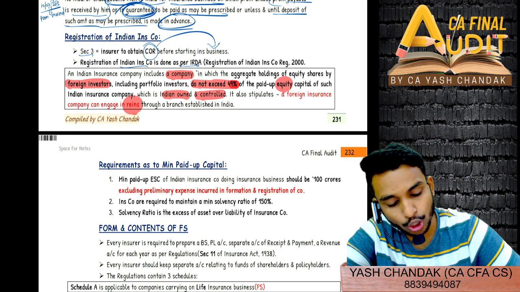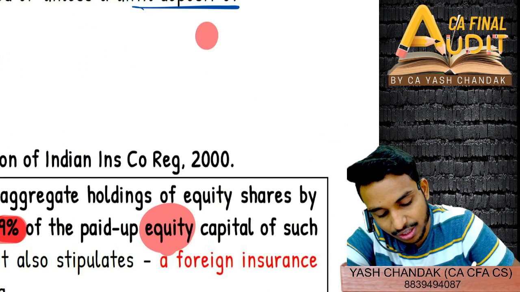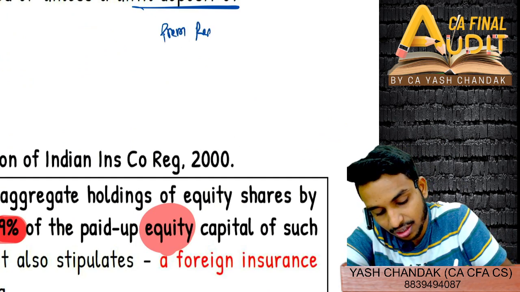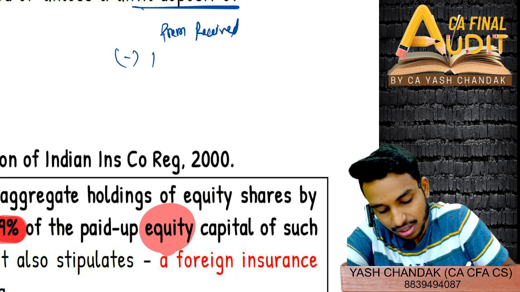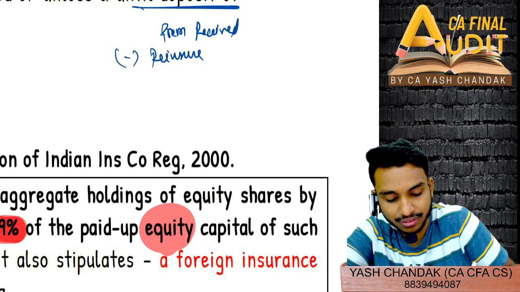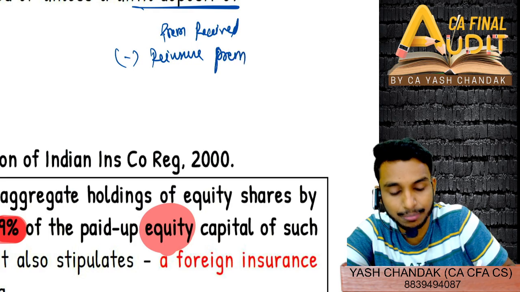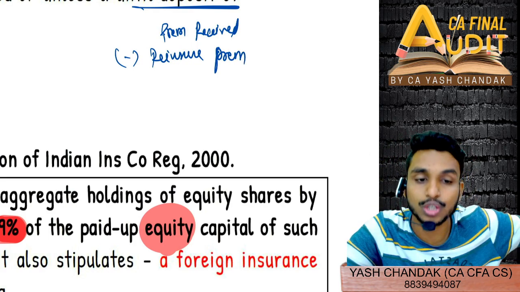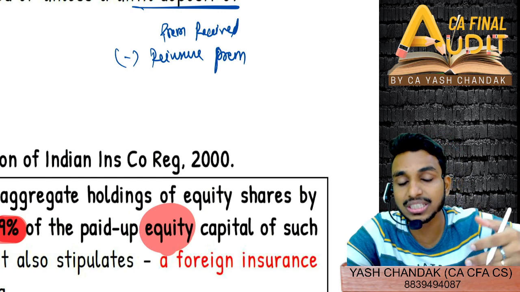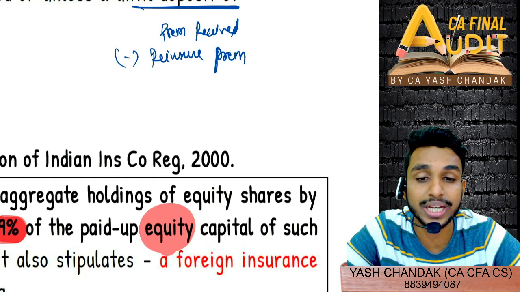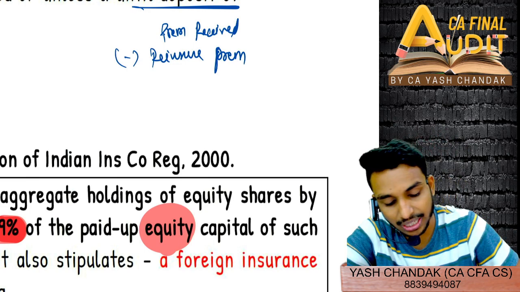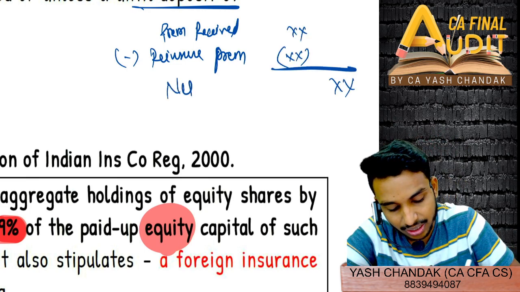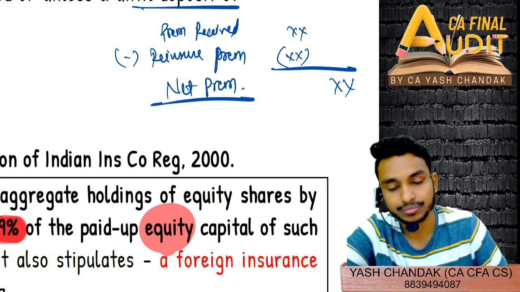Premium has to be shown net of reinsurance premium. So net premium generally we show. Whatever premium we received minus reinsurance premium we will deduct, whatever premium that we transfer to another insurance company, because we are also transferring risk to that company, right? So in comparison to risk, we also transfer the equivalent amount of premium to them, and therefore we will disclose net premium. Net premium will be in the outer column.